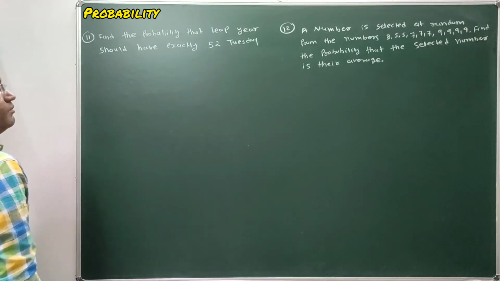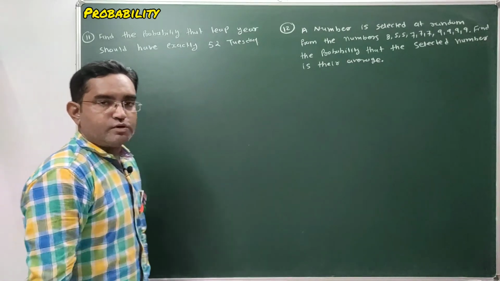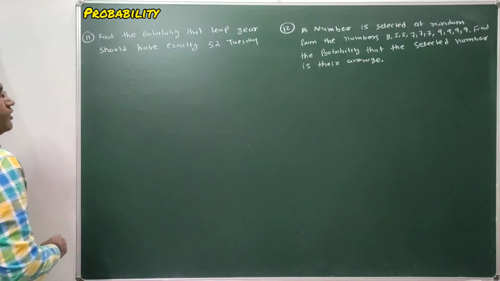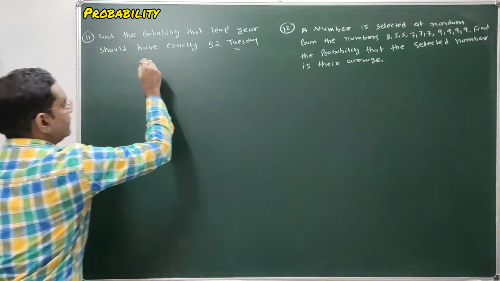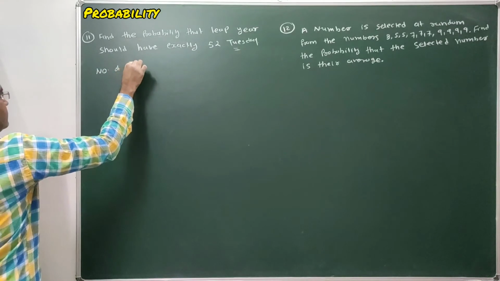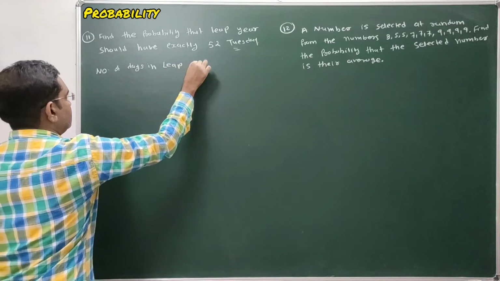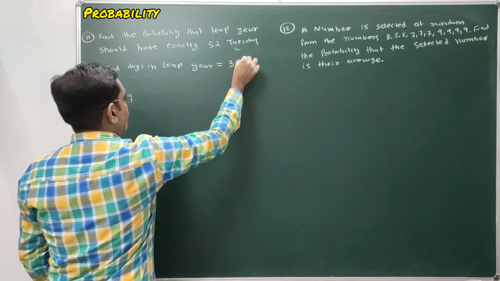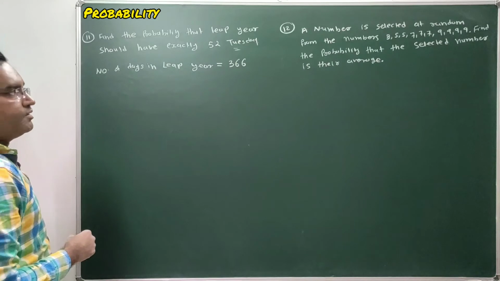Okay students, now question number 11. Find the probability that a leap year should have exactly 52 Tuesdays. So what is a leap year? Number of days in a leap year. A leap year consists of one more day than our normal year. So a leap year consists of 366 days.